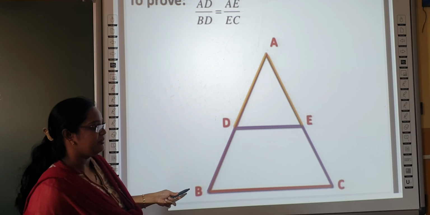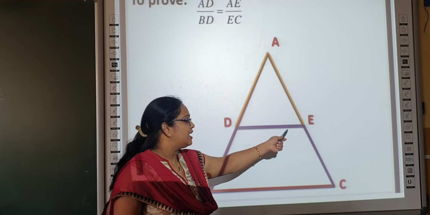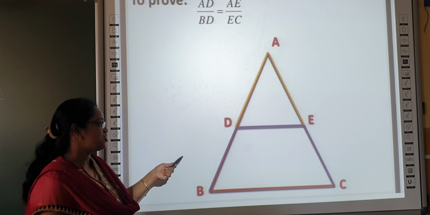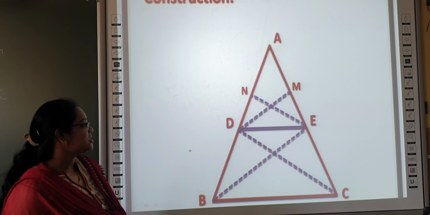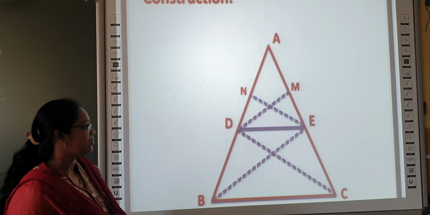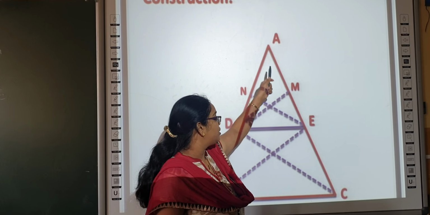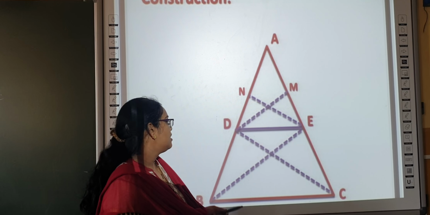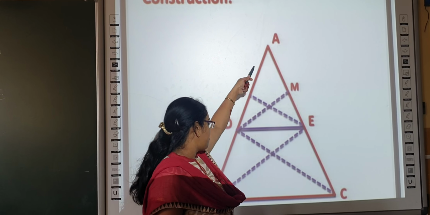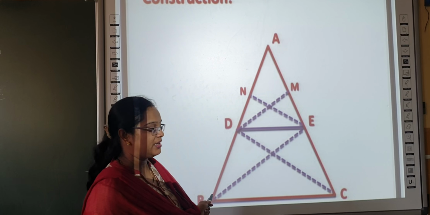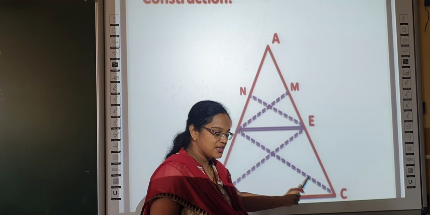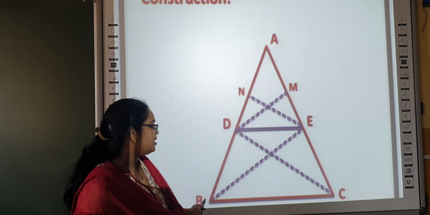That is to prove. To prove this, we will draw an extra construction. We draw the line DM perpendicular to AC and EN perpendicular to AB. Then join CD and join BD.